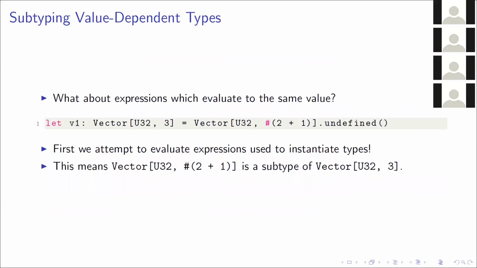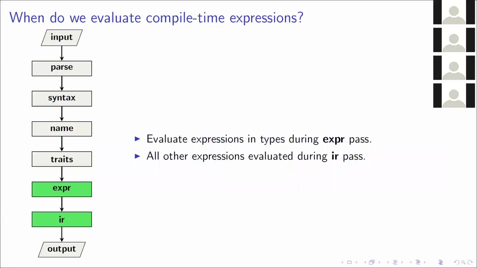So what about expressions that would evaluate to the same value? Here we try to assign a vector of 2 plus 1 to a vector of 3. Now you'd really expect this to work and you really want this to work, but I said that expressions must be syntactically the same. So what we first do is try to evaluate expressions used to instantiate types. What this means is that a vector of U32 2 plus 1 is a subtype of vector of U32 3. However, this means that we have to do a bit more evaluation earlier on. So we go back and add some evaluation to the expression class, and we try to evaluate expressions which appear in type arguments, but we still do all other expression evaluation in the IR pass.